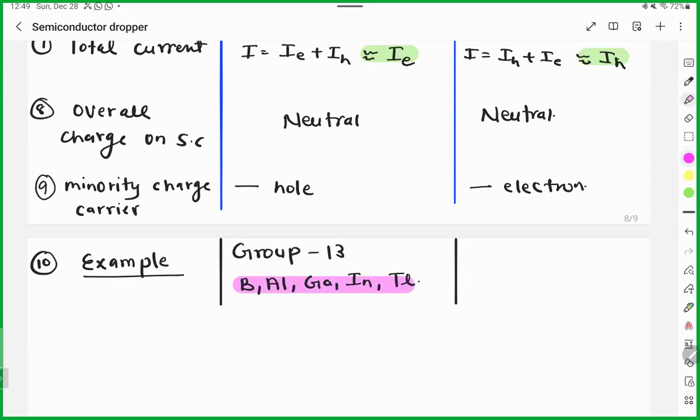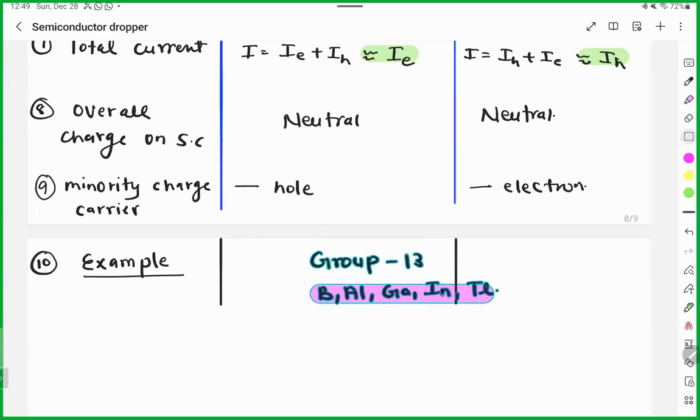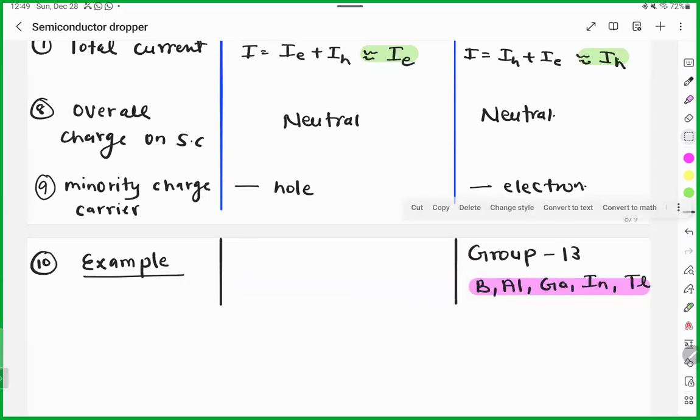Oh, I did it upside down. Here it will be group 15 elements. So it will be here. And here it will be group 15 element.